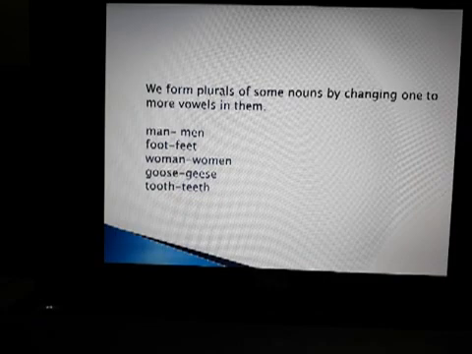We form plurals of some nouns by changing one or more vowels in them. For example, man, and while writing the plural, we remove the middle one, a. We change the vowel and we write men. Foot, feet. Woman, women. Goose, geese. Tooth, teeth.